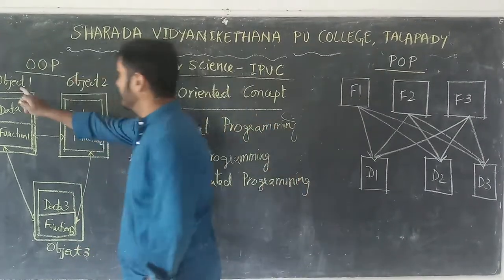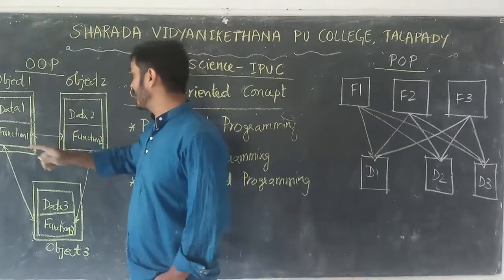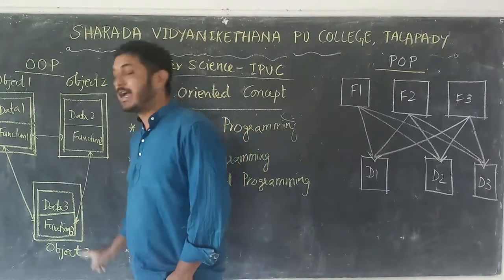When coming to object oriented programming, here we have object 1, object 2 and object 3. Three objects are there. Here data 1 and function 1, data 2, function 2, data 3 and function 3.